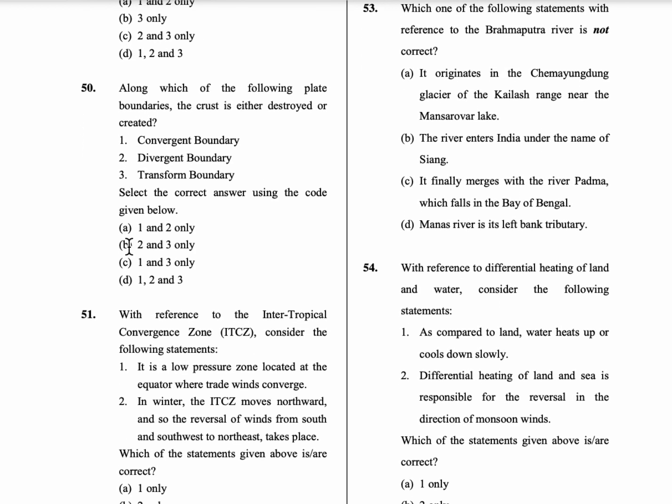50th question, along which of the following plate boundaries the crust is either destroyed or created? So the first is convergent boundary, second is divergent, third is transform boundary. So here in a transform boundary there will be no change, but in both these situations the crust will be destroyed or created. So first and second statements are correct. So option A is the correct answer.